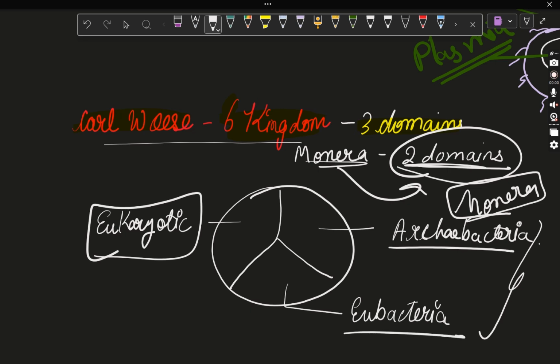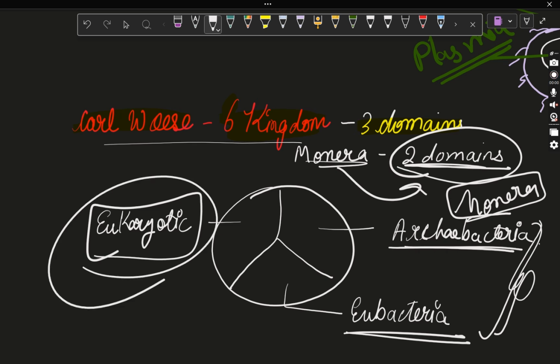Archaebacteria are organisms which can live in extreme environmental conditions, where no other organism can exist. Eubacteria are simple bacteria. We will see that in Monera. But he divided Monera into two categories, Archaebacteria and Eubacteria, and kept all the eukaryotic organisms in one domain.